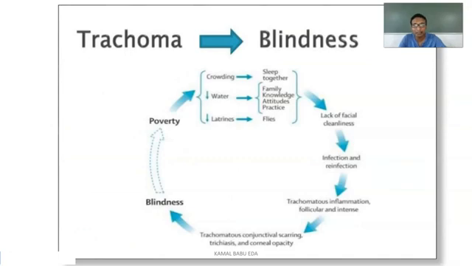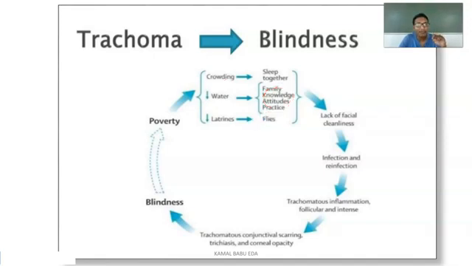So you can see here overcrowding, decreased water supply, and decreased latrines. Decreased latrines give rise to more flies. Decreased water affects family knowledge, attitudes and practices, meaning where there is a decreased amount of water, personal hygiene is decreased, and where there is overcrowding the persons will sleep together. So all these factors favor the disease getting transmitted.